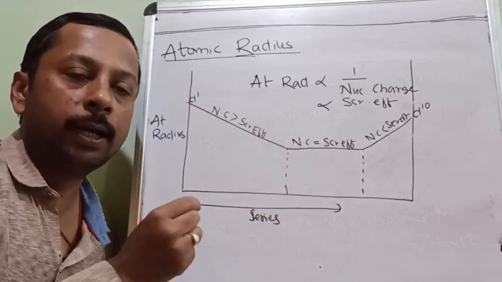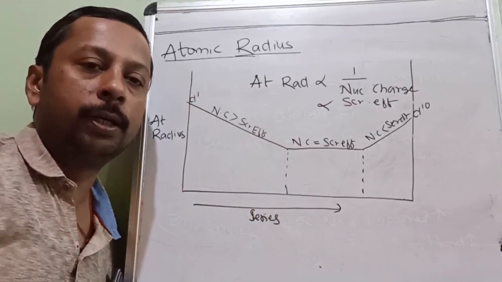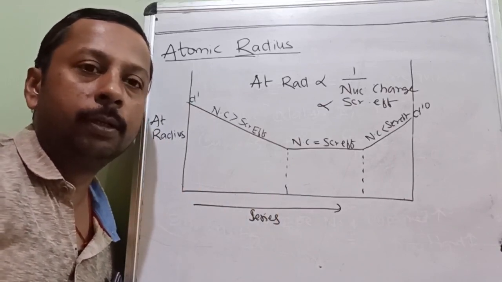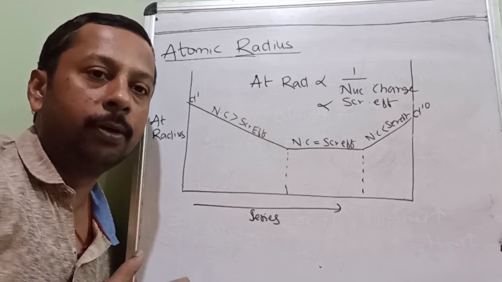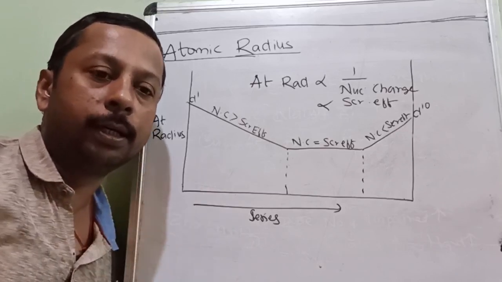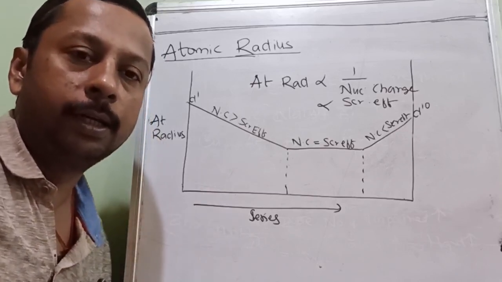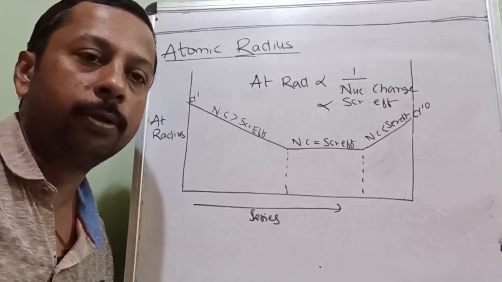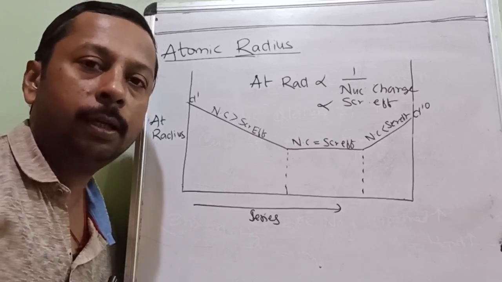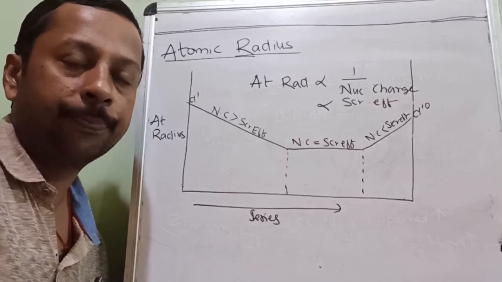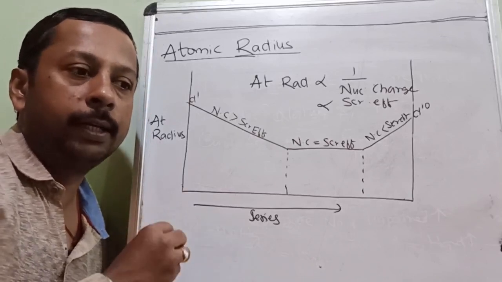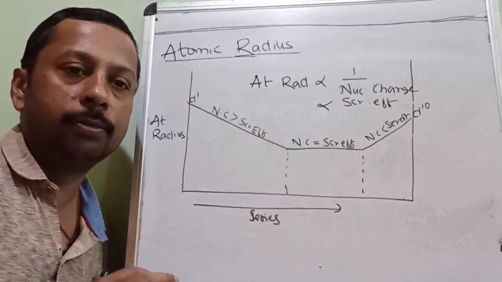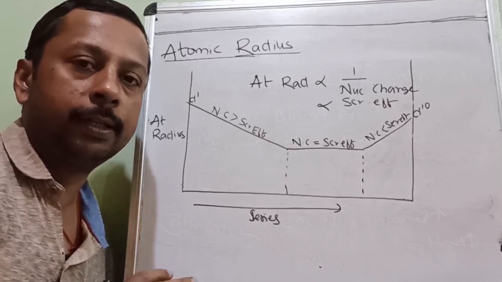So as nuclear charge increases, pull will increase and atomic radius decreases. But the added electron will also show the screening effect. That screening effect will cause a decrease in effective nuclear charge. What is the screening effect? Decrease in nuclear charge due to the presence of electrons in intermediate shells. Because of the addition of electrons, the nucleus is not able to attract as if it is alone.